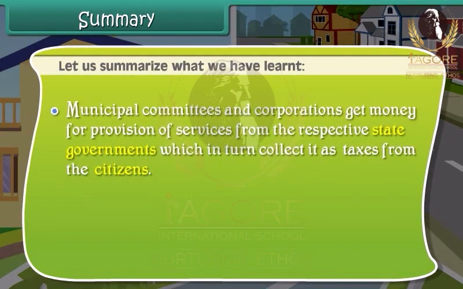Municipal committees and corporations get money for provision of services from the respective state governments, which in turn collect it as taxes from the citizens.